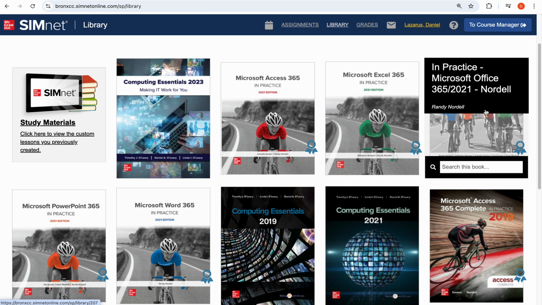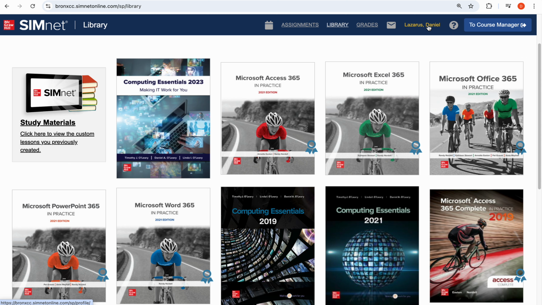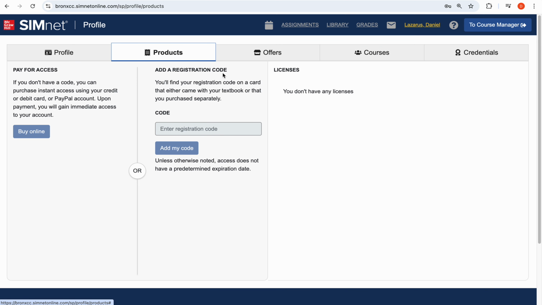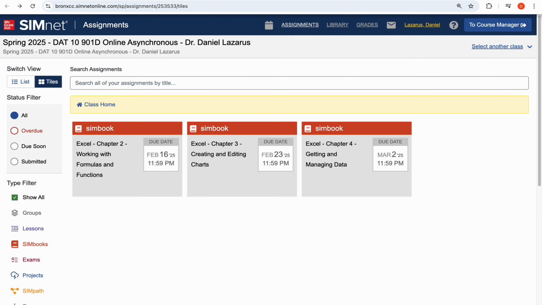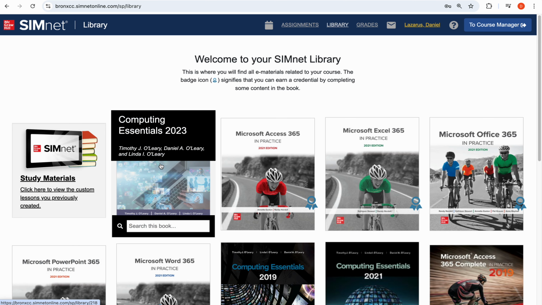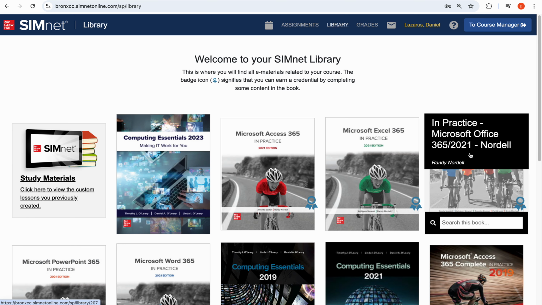Okay, right. If you have bought the book and you're still not able to see it and you have a code, you have to click on your name here on the top and then you click on products. If you click products and then you enter your registration code here, this will add your books to your library. So that's how you add your books to the library. If you have bought the book and you're unable to see it, you click on your name, then click on products, then you enter your code here and click add my code. This will add both these books, Computer Essentials 2023 and Microsoft Office 365.